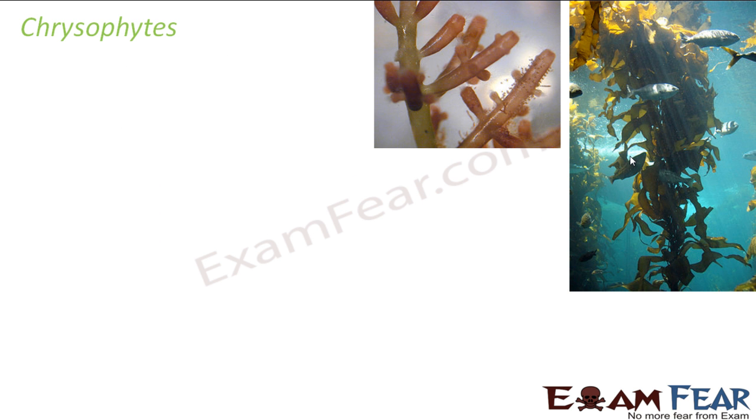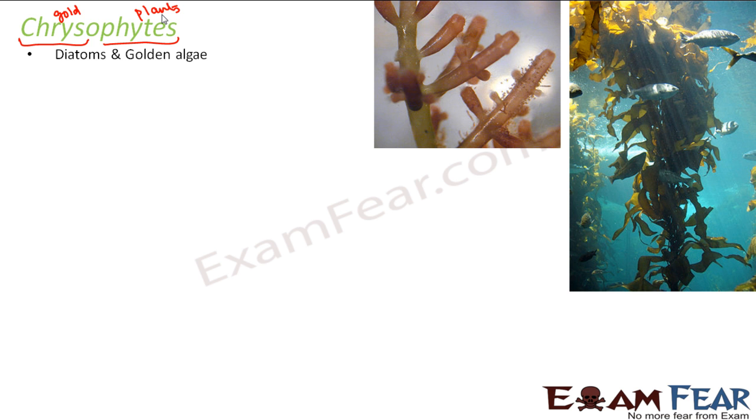Let's start with the Chrysophytes. So let us see what they are. First, understand the name Chrysophytes. The name consists of two parts, chryso and phytes. Chryso is a Greek word which means gold, and phytes means plants. So golden plants basically fall under the category of Chrysophytes. Diatoms and golden algae fall under this group.